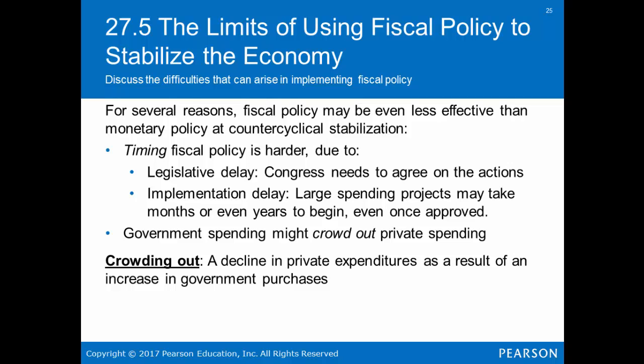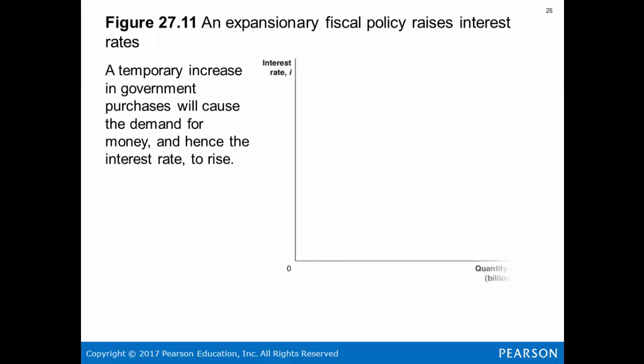private spending. Crowding out is a decline in private expenditures as a result of an increase in government purchases. So the money is being pooled and the government is spending it instead of individuals and firms spending it. So it doesn't actually increase the overall availability, it just changes who spends it.